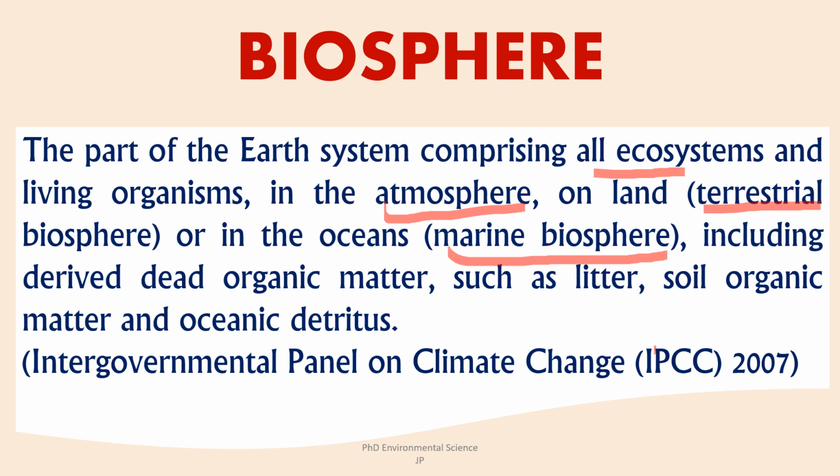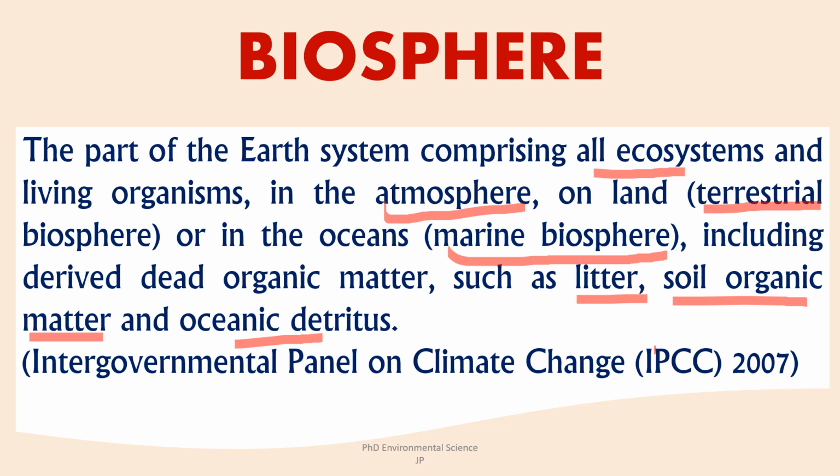Then litter refers to dead plant material such as leaves, branches, fallen trees, which contribute to soil formation and nutrient cycling. Soil organic matter includes decomposed plant and animal material in the soil, which is crucial for soil fertility and ecosystem health.